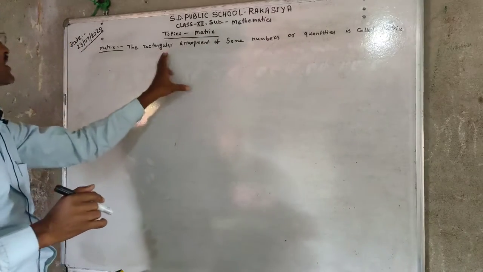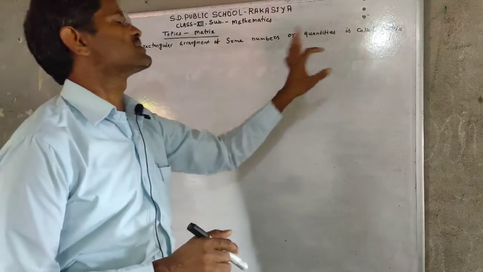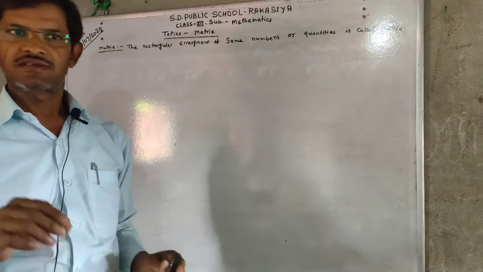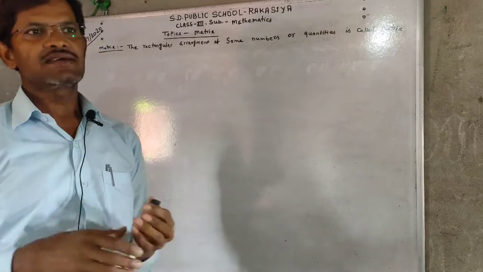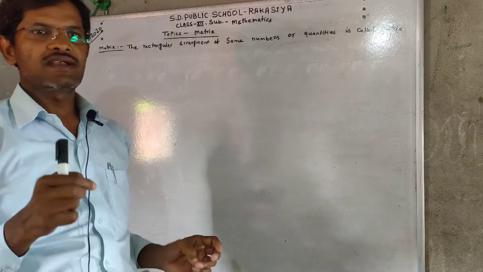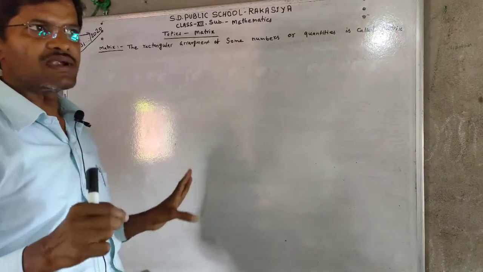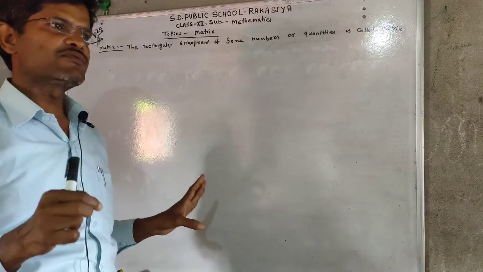A matrix is a rectangular arrangement of some numbers or quantities. Suppose some numbers have to be arranged, and the arrangement has to be well defined.